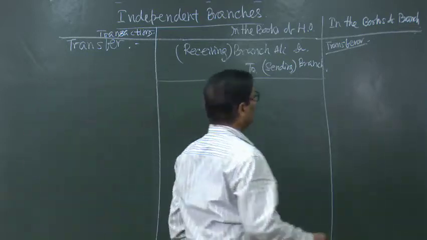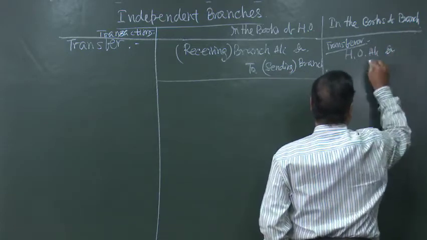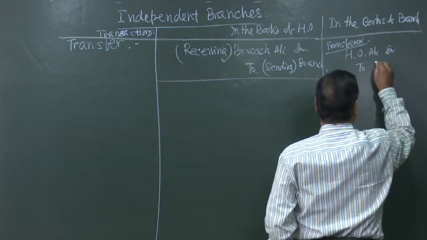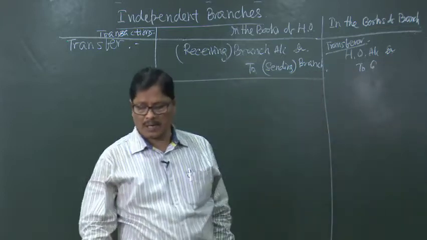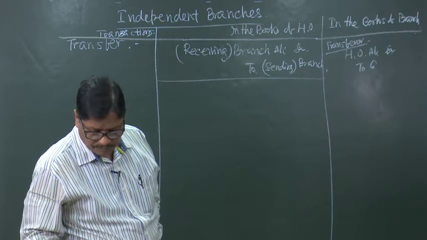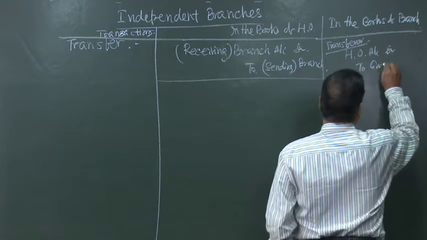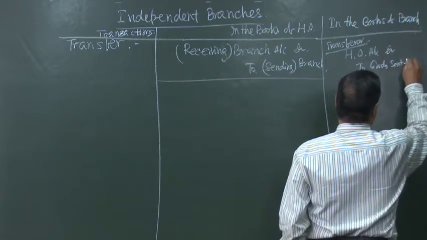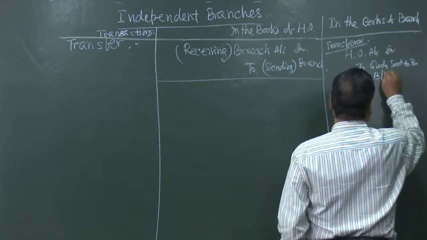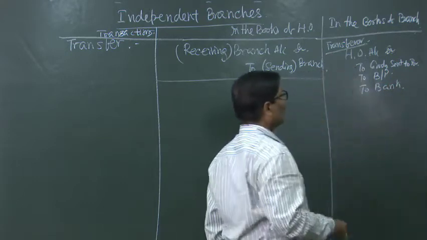So, head office account debited to goods sent to branch account, or to bills payable account, or to bank account if cash is given, whatever is there.